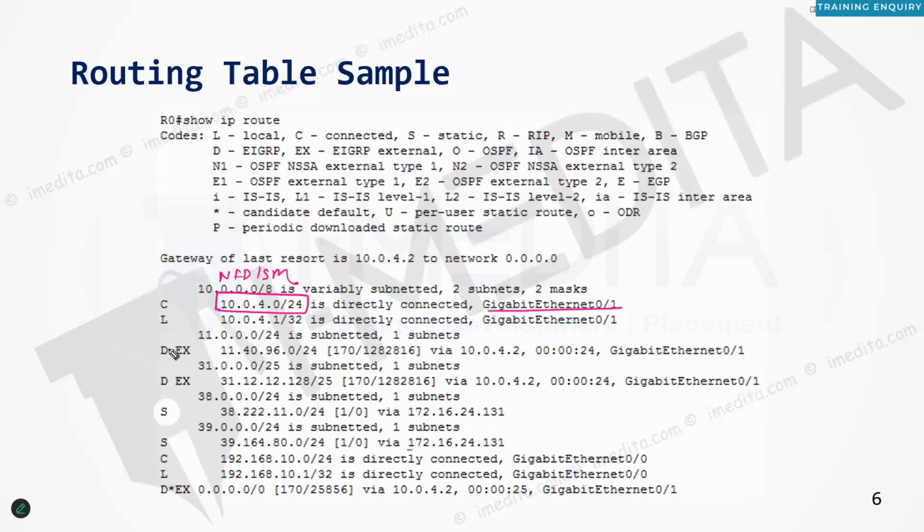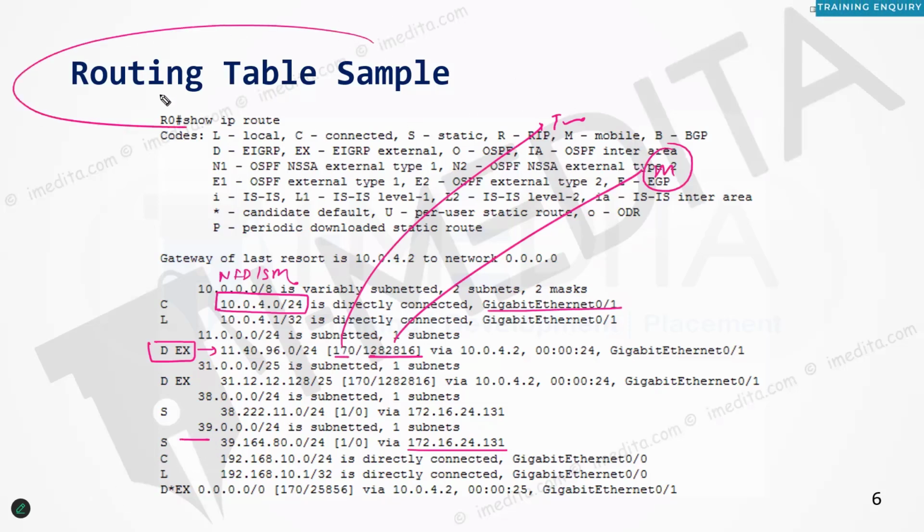A routing table contains how you have learned about that particular route. It contains the AD value, how trustworthy that information is. It contains the metric value for that particular route, what the metric is to reach that destination. All that information is maintained in this tabular format, referred to as the routing table.